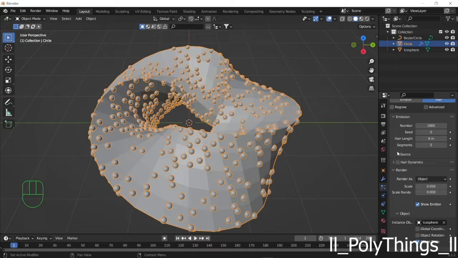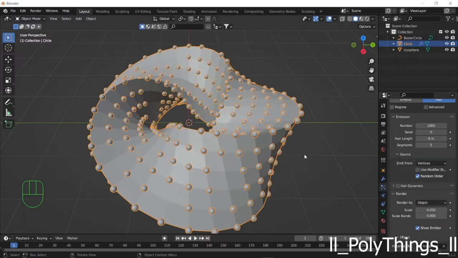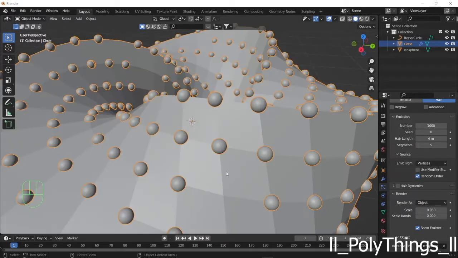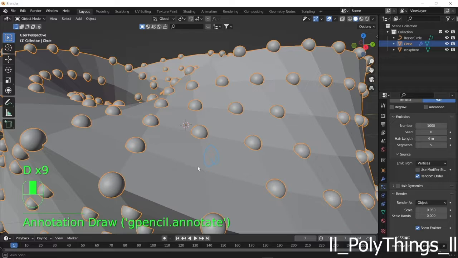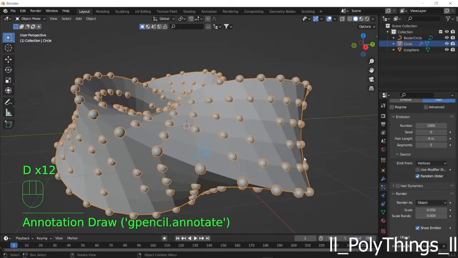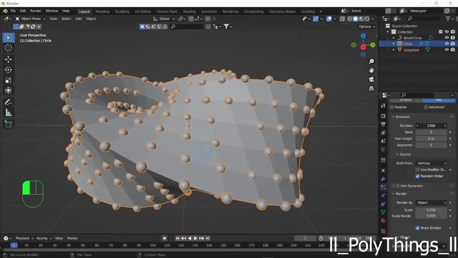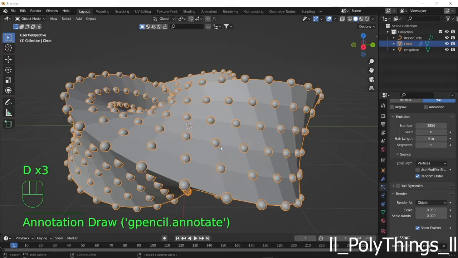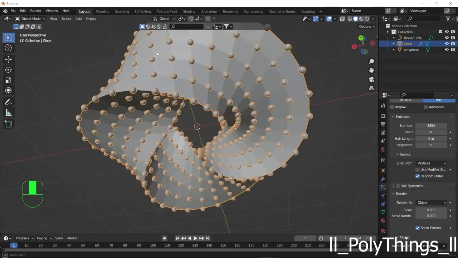So now expand the source and change the emit from to vertices. So now there's an icosphere on every vertex, but you can see some of the vertices are missing. To avoid that, just increase the number over here in emission. You can see all the icospheres are appearing. Once you've done that, make sure the icosphere is on every vertex.